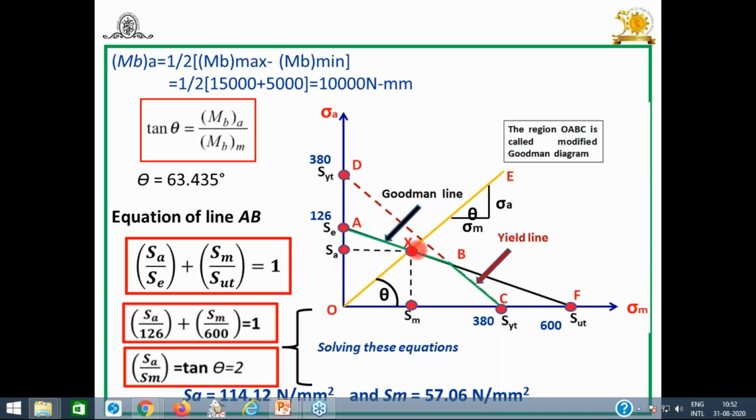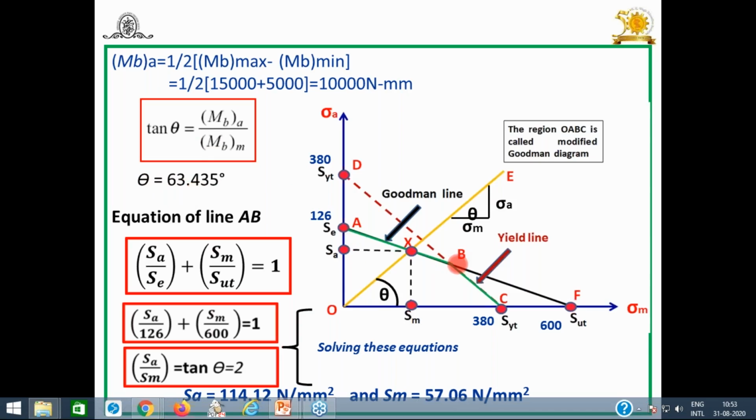And locate one of the points on this modified Goodman diagram for axial or bending load OA, BC. Taking this point is SA, this point is SM. And here tan theta is equal to MBA by MB mean. So you can substitute this value, you will get theta is equal to 63.43. This is the slope, tan theta means slope.